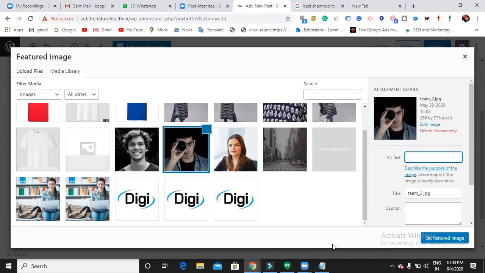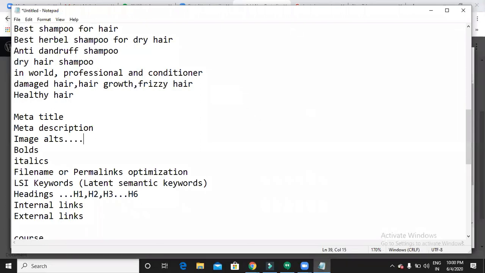Why is it showing me this image? Also the image alternative text. Normally, what does Google do? Google can read some text, Google can read some links, but Google cannot read images. If I want to make Google read my images as well, I have to represent this image with some text. That is simply alternative text.